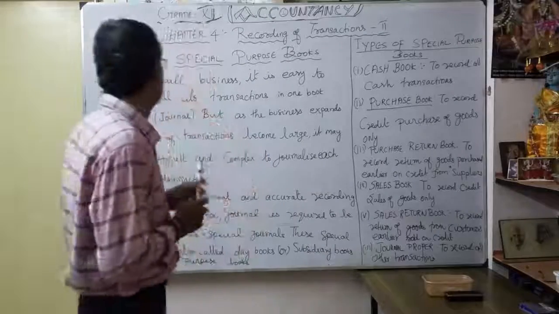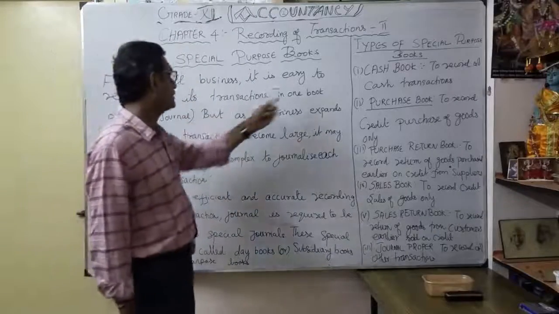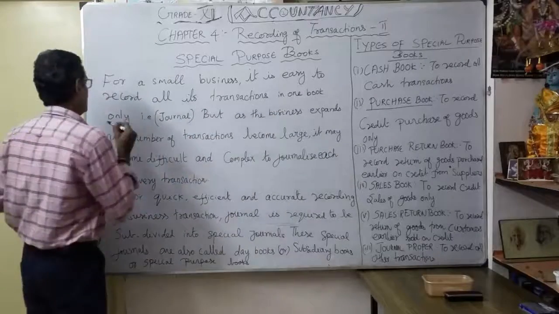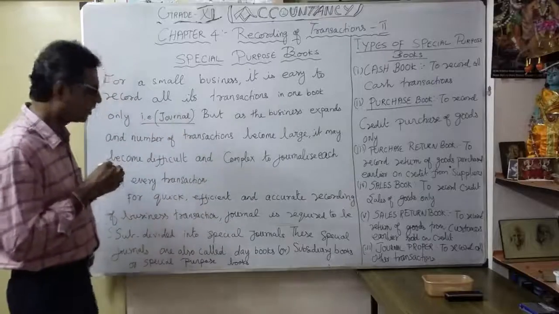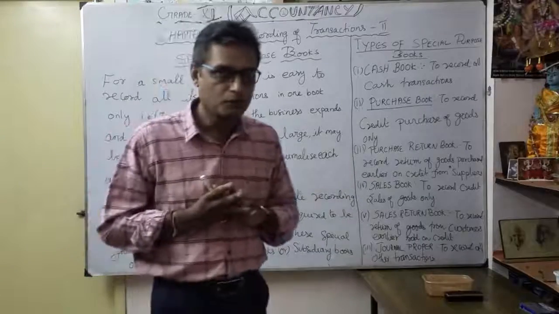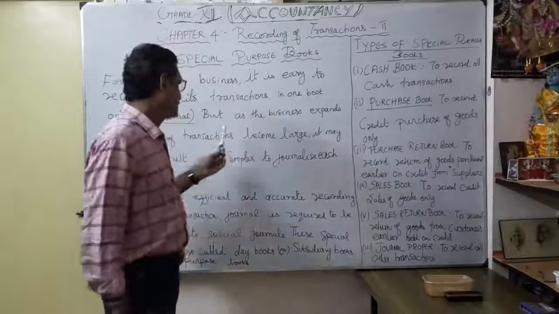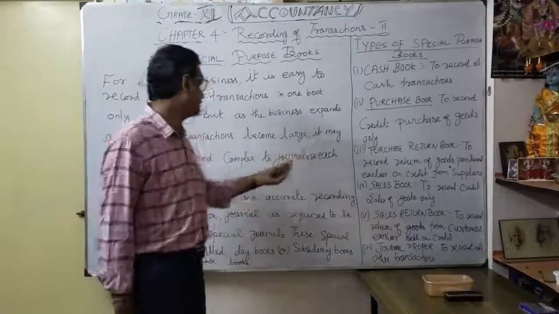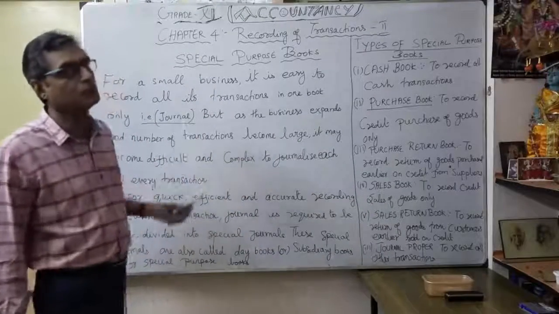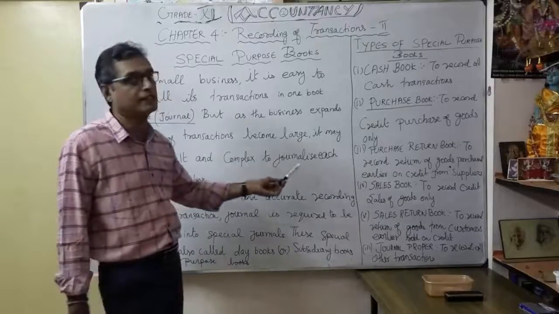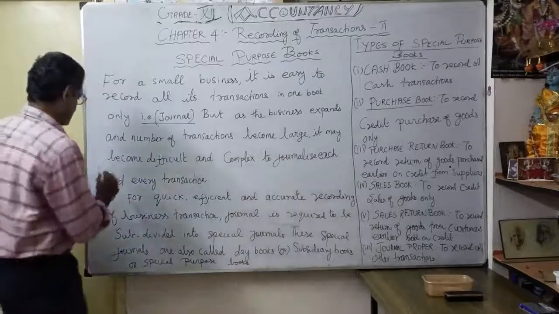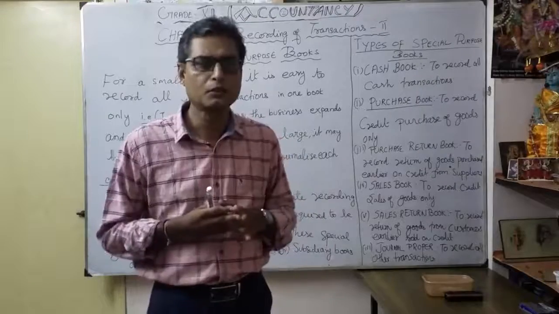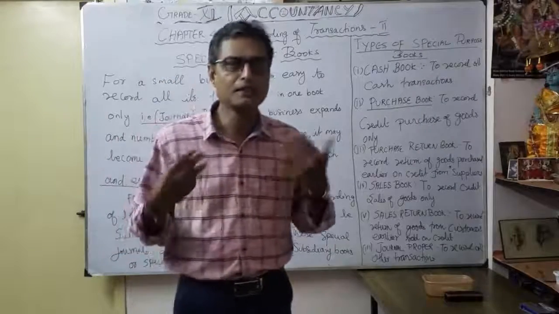For a small business, it is easy to record all its transactions in one book, called the journal. One book is enough for a small business. But as the business expands, the number of transactions becomes large. It becomes not only difficult but complex to journalize each and every transaction. It seems huge, and the burden of work will be more.